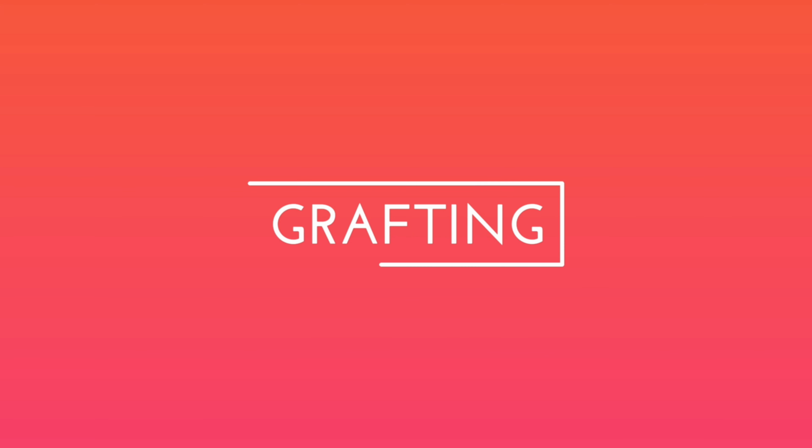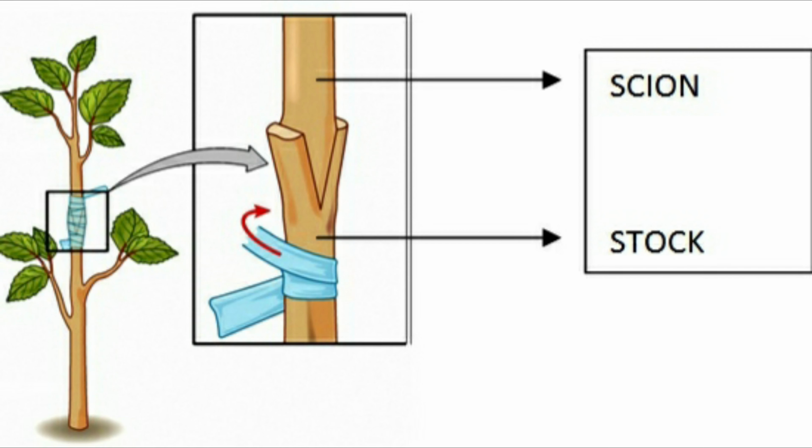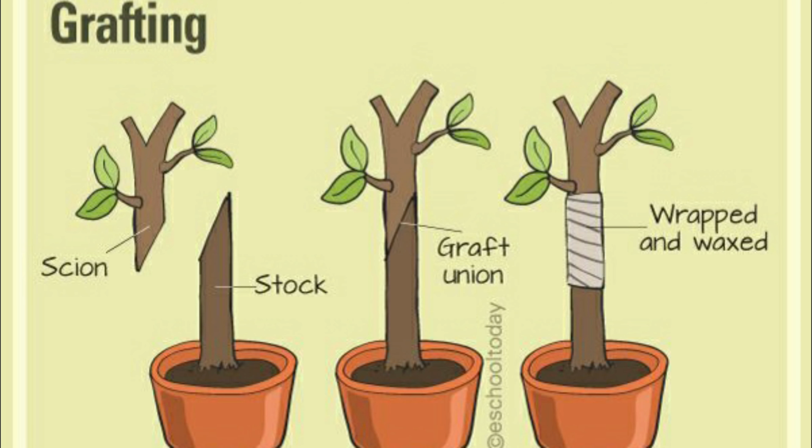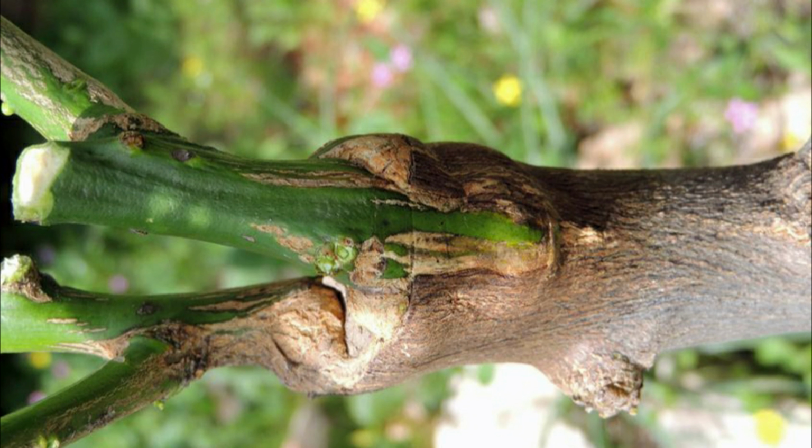Another method is grafting. Grafting is practiced in plants which have difficulty in establishing roots or generally have a weak root system. In this method, two plants of the same or different kinds are joined together. This is achieved by bringing the tissues of the two plants in direct contact with each other. The meristematic tissue of both plants divides and multiplies, and eventually the cells of each plant fuse together.